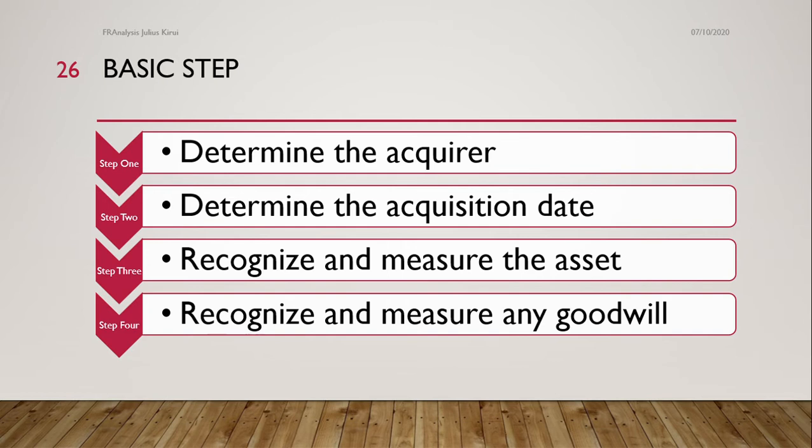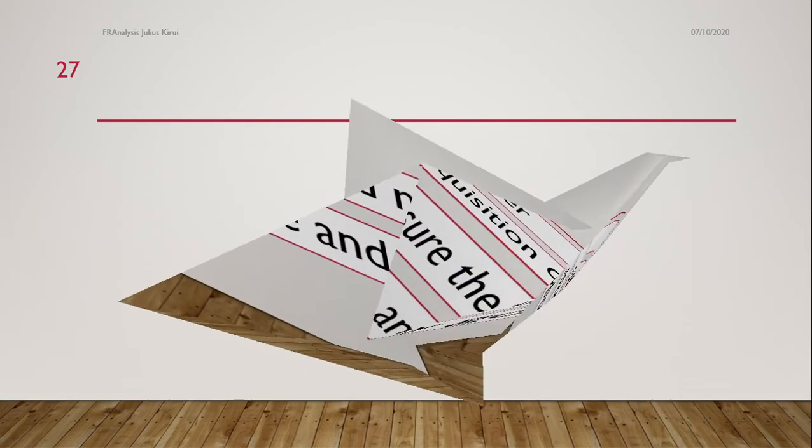Then step number three, recognize and measure the assets. So it is now upon you to establish the value of assets in a particular business. And then finally, recognize and measure any goodwill. Again, it is upon the business to establish. In time of combination, we need to have this in perspective that you need to recognize and measure the goodwill in the business. So we look at the first stage.